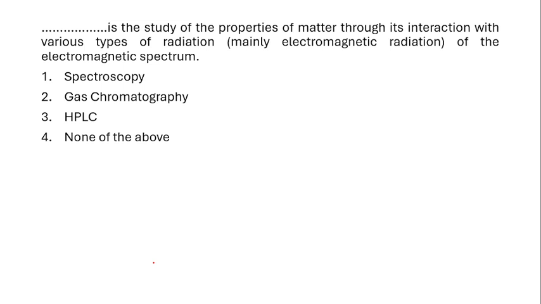Next, dash is the study of the properties of matter through its interaction with various types of radiation, mainly electromagnetic radiation of the electromagnetic spectrum. Options: spectroscopy, gas chromatography, HPLC, or none of the above. What is the answer? Based on the radiation mix.